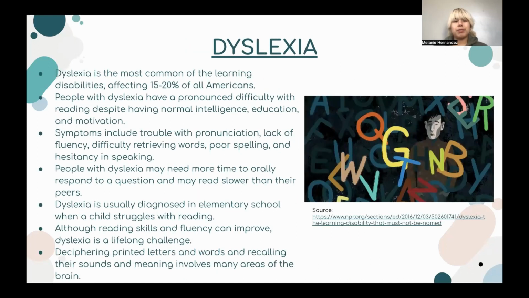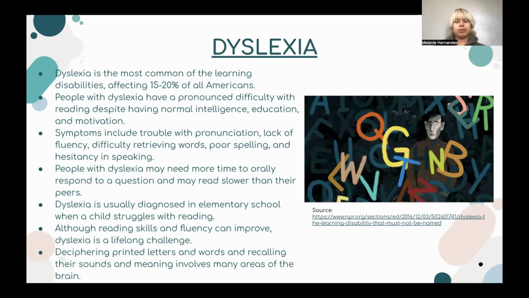The next disorder we will be talking about is dyslexia. It is the most common of the learning disabilities, affecting around 15 to 20% of all Americans. People with dyslexia have a pronounced difficulty with reading despite having normal intelligence, education, and motivation.